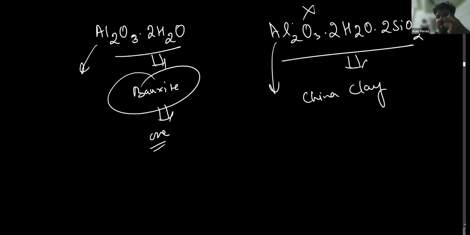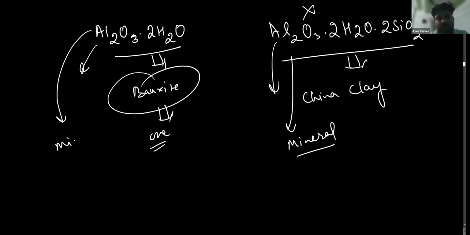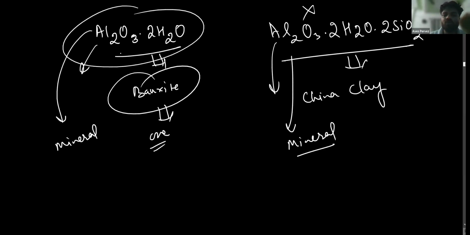So what is an ore and what is a mineral? A mineral is any substance that has some metals. For example, this is also a mineral. But the mineral from which you can easily and economically extract metal will be considered as ore. So this one is a mineral and also an ore, but this one is only a mineral, but not an ore. Okay, got it? You understood?